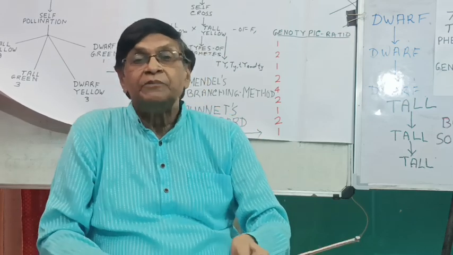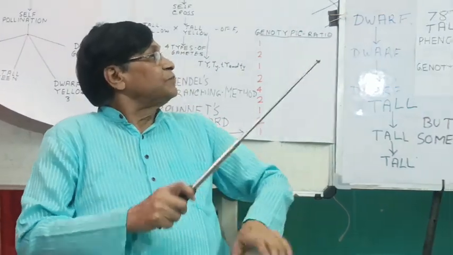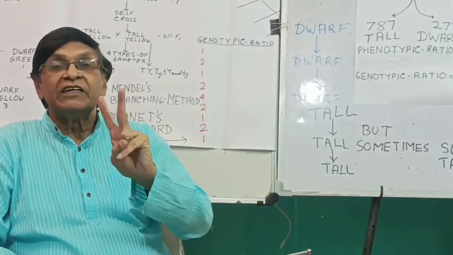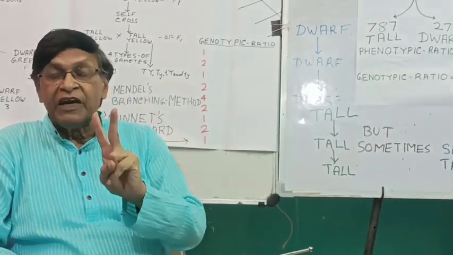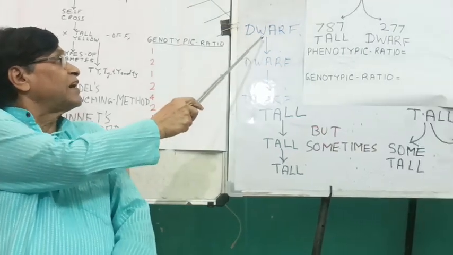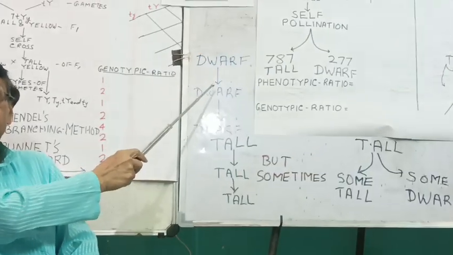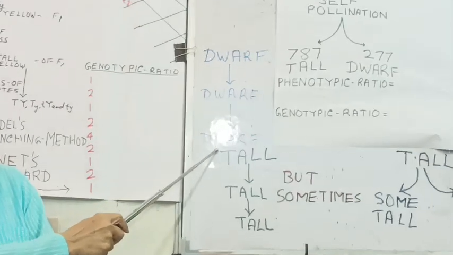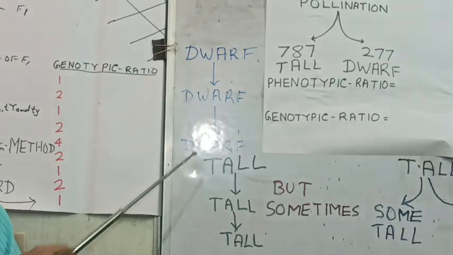So first of all, he used self-pollination in the two traits, tall and dwarf. Dwarf plants, when self-pollinated, gave dwarf. Again they were self-pollinated, they gave dwarf individuals.